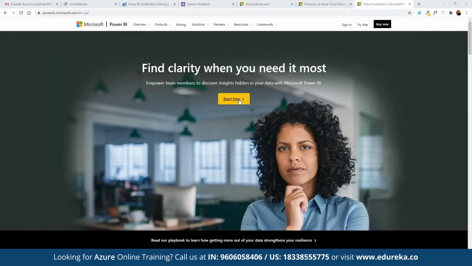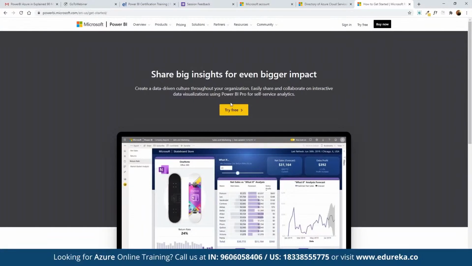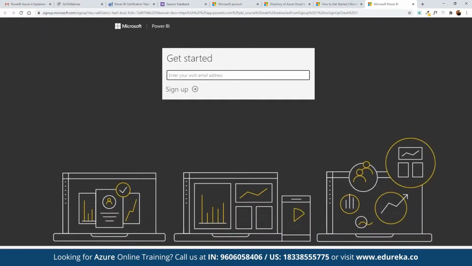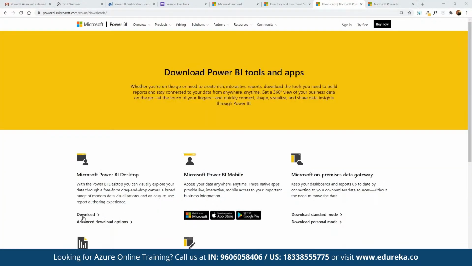We can refer to the link powerbi.microsoft.com, and here we can click on start for free, where we have to enter our own details. Once we enter the details, we will get the direct download link. Here we can click on Power BI Desktop and click on download, and then we will be taken to the download section altogether.